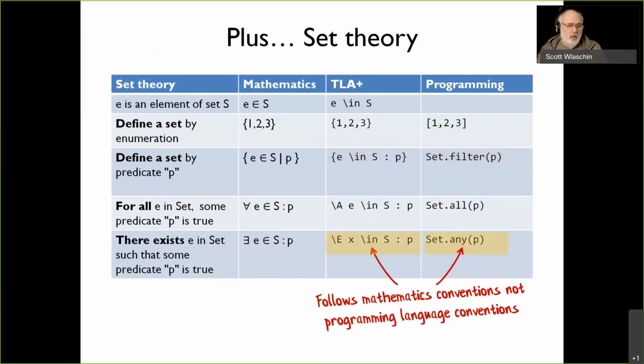If we wanted to find whether there is an element where something is true, in a programming language you would probably say, any. Is there anything in the set which is true? But in TLA Plus, we use mathematical conventions, and we say, does there exist an element X in the set S such that this predicate is true? So when you see all these /A's and /ins, that is set notation in TLA Plus. It looks a bit scary, but once you get used to it, once you start recognizing what it is, it's not as scary as you might think.